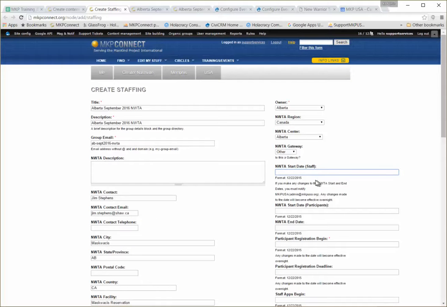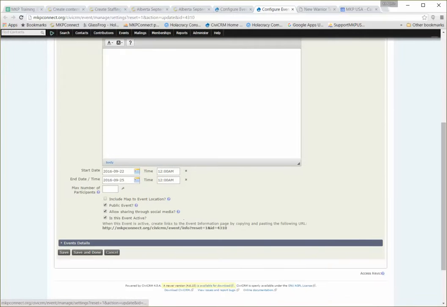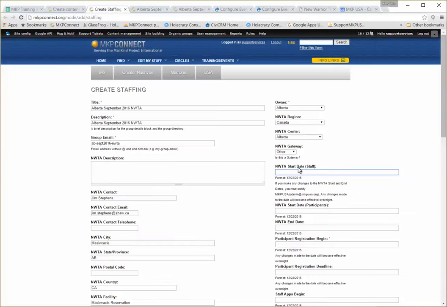Staff, so you can see that this is using yet another date format. So let's see, this is the Thursday of the event, 9/22. 09/22/216. Start date for participant. Copy, paste. Participants is the next day, the 23rd. End date is the 25th.